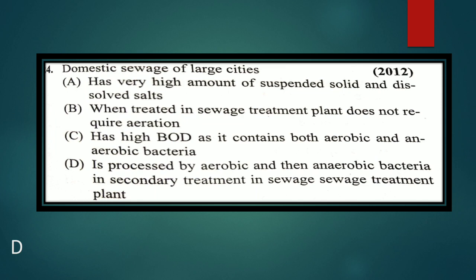Is it processed by aerobic and then anaerobic bacteria in a secondary treatment in a sewage treatment plant? In a large city, when sewage is taken up for treatment, it goes through physical and biological processes, first primary and secondary treatment. So the answer is D.